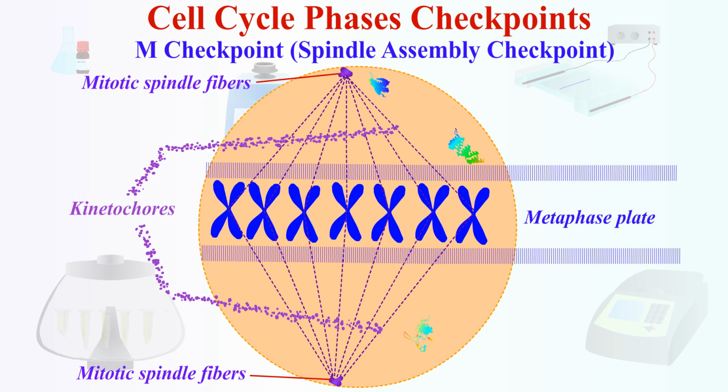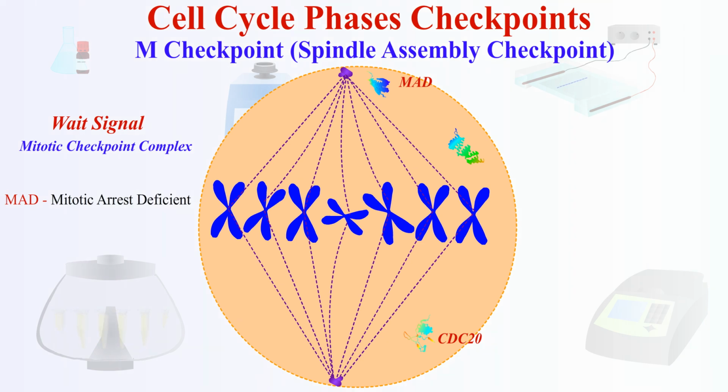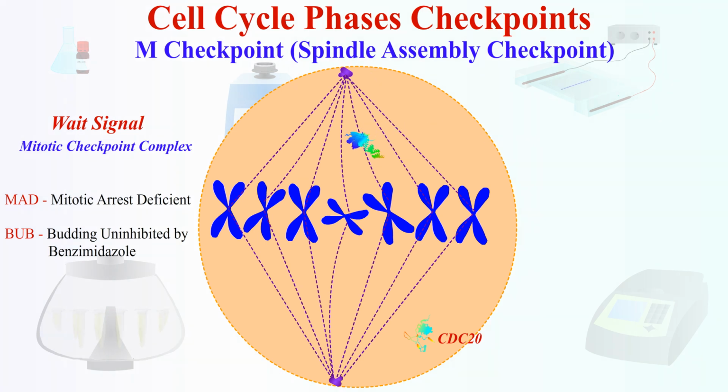These kinetochores must be under proper tension from spindle fibers before the cell can proceed. If even one chromosome is not properly attached, the spindle assembly checkpoint sends a wait signal. This consists of a protein complex called the mitotic checkpoint complex, which contains sensor proteins, mitotic arrest deficient (MAD) and budding uninhibited by benzimidazole (BUB), to detect unattached or incorrectly attached kinetochores. They inhibit the downstream activation of mitosis progression.